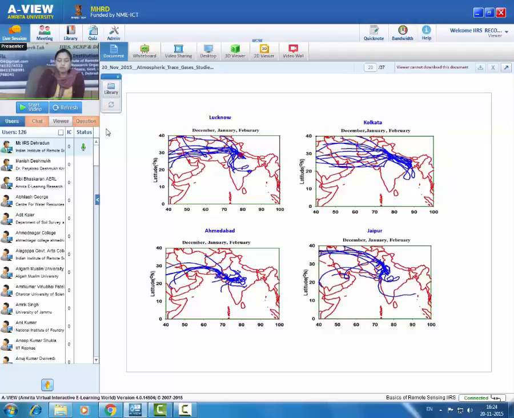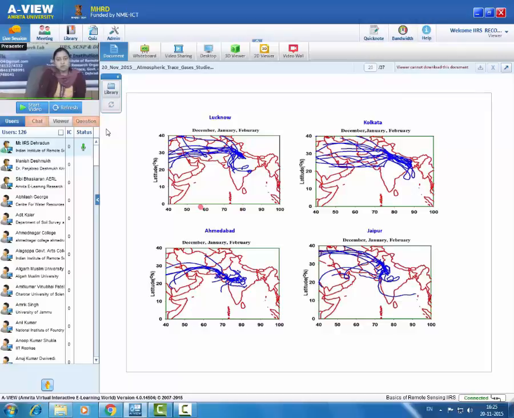If we want to know the location of an air parcel today, then we can track it back. Suppose one air parcel is present over Dehradun today, then what was its location one day before, and so on, can be calculated using trajectory models.